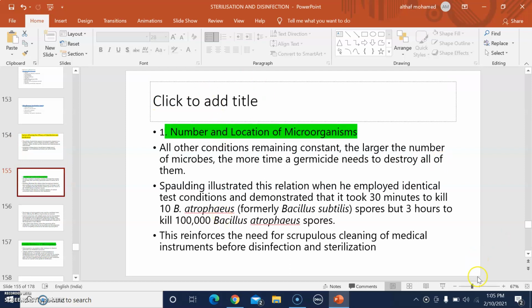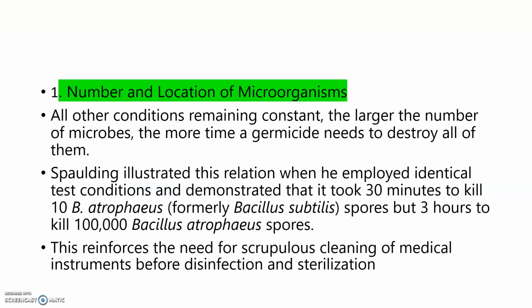So first of all, the first factor is the number and the location of the microorganisms. All the other conditions remaining constant, if the microbes are larger in number, the more time a germicide needs to destroy all of them. So the action of the disinfectant or sterilant may depend upon the number or quantity of the microbes.